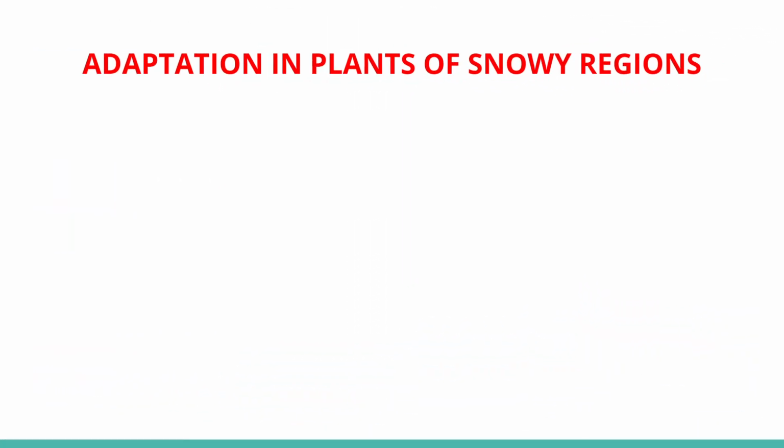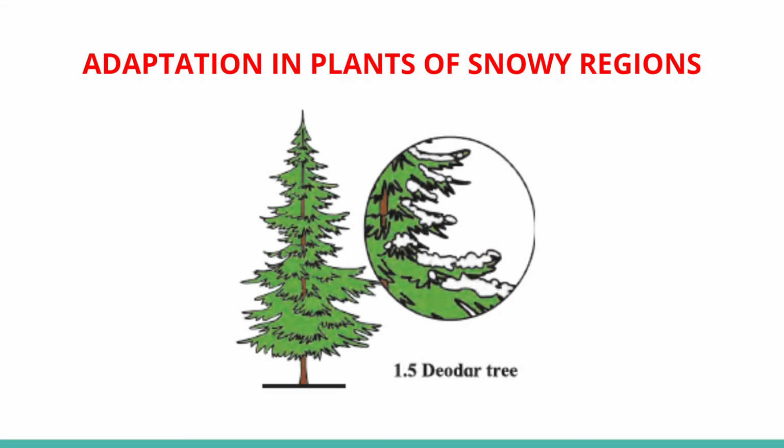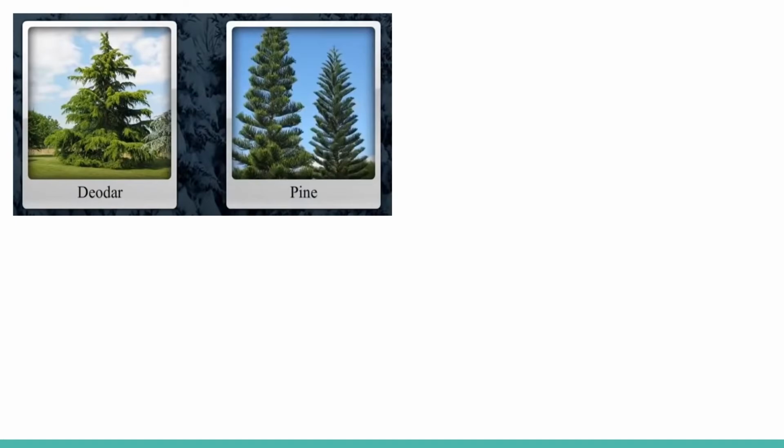Now, the next adaptation is adaptation in plants of snowy regions. Can you tell in what way sloping branches are useful to the plants in snowy regions? Plants of snowy regions mainly include conifers like deodar and pine.